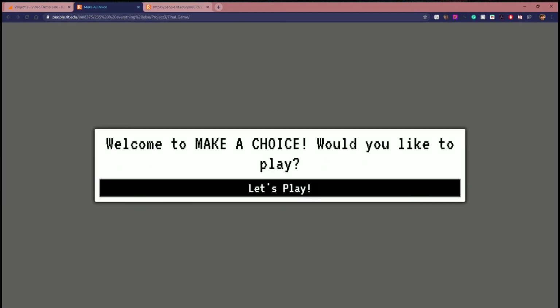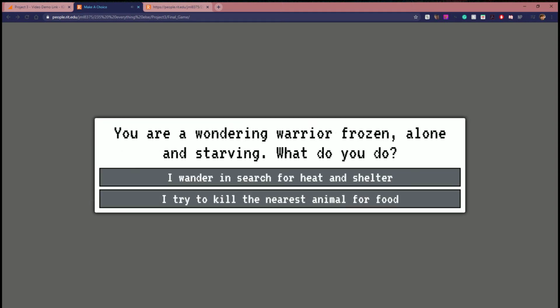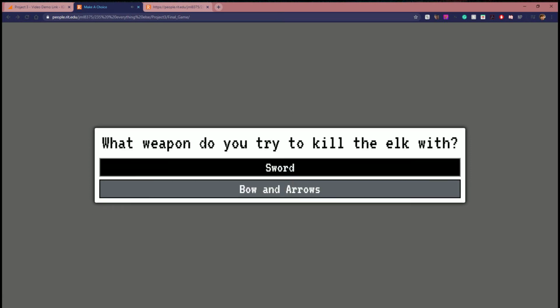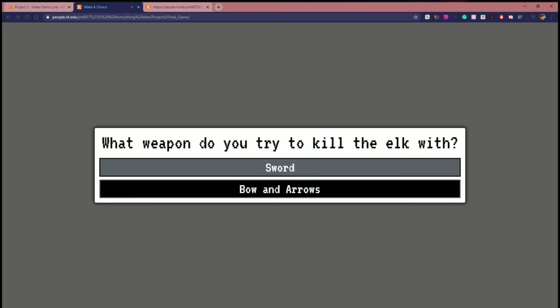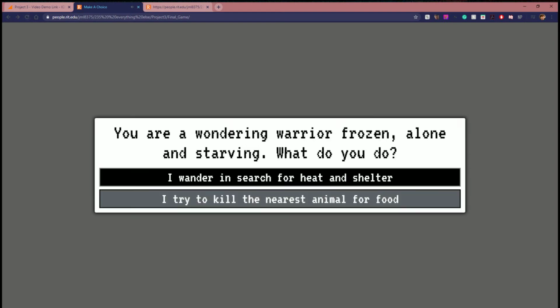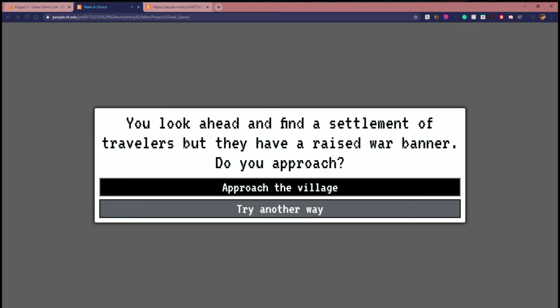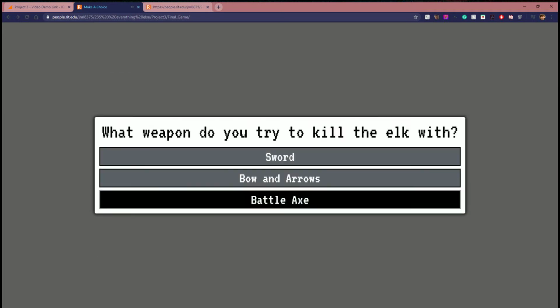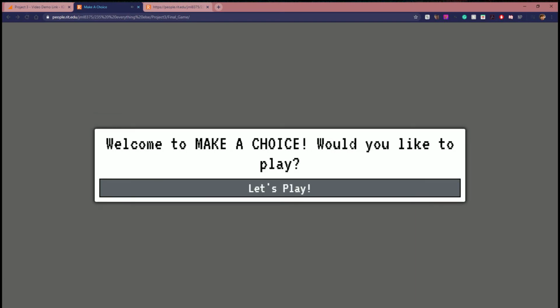For example, let's play here. If I was going to kill the mighty elk, I have a sword, or I have the choice of bow and arrows. But if I were to go to the village first and approach the village, he gives me an axe, saying use this battle axe and bring back the elk's antlers. So if I thank the gatekeeper and keep going to kill the elk, I can kill the elk with the battle axe. That really made for some juggling of dialogue choices that I was not expecting.